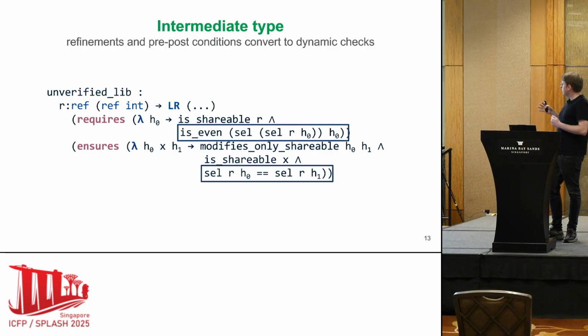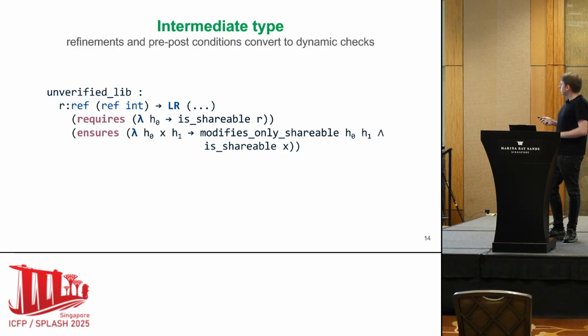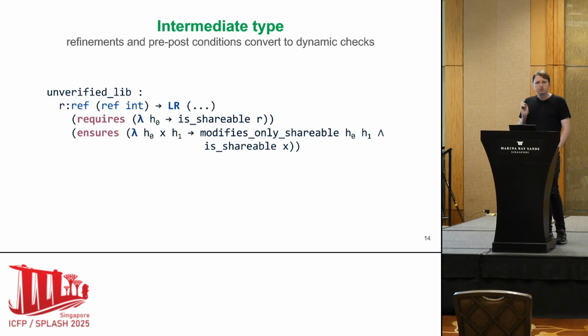But the second one is a postcondition of the unverified code. There is no way to know statically that the unverified code doesn't change the value of R. So here, what we do is that we add a higher order contract that will save R before calling into the unverified code, and then do the dynamic check when the unverified code gives us back control. Yeah, this is a standard stateful contract. And finally, the intermediate type will look something like this, which now contains only predicates specific to SecRef*, our framework.